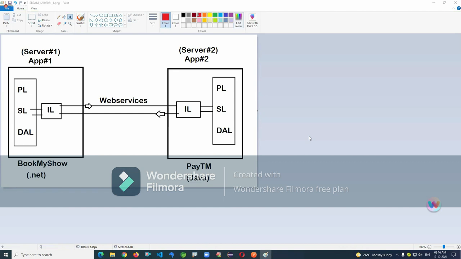Why linking? It means Book My Show wants to use Paytm service. You went to Book My Show, you book a ticket here and you want to do payment by using Paytm or something like Google Pay. If one application wants to communicate with another application, web service is required.